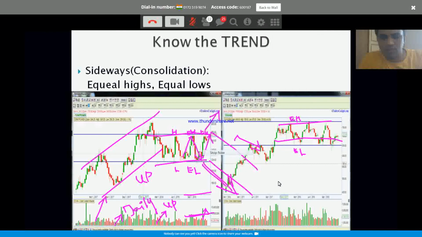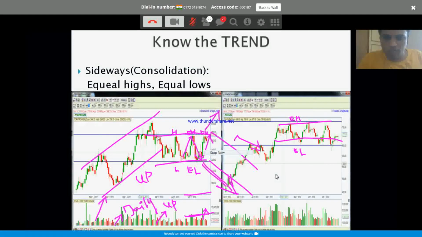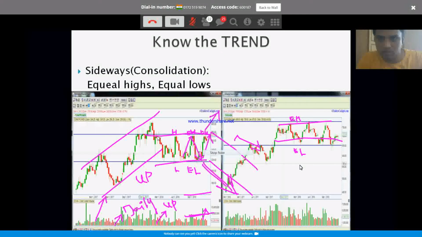So always try to be in the direction of that specific chart. Always look at the higher time frame and what the chart is telling you, and then try to trade in that direction. Go with the flow. Bowling should be done in the direction of the wind. The wind will be behind you. Even if your entry point is not right, since the wind is behind you, most probably you will be on the winning side. But if the daily chart is telling down and the weekly chart is telling down, and you want to go long on intraday, the odds are not in your favor.